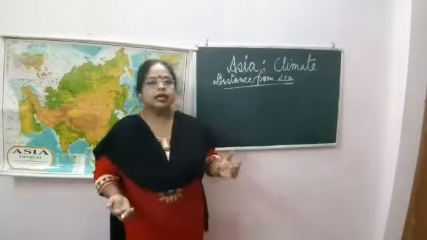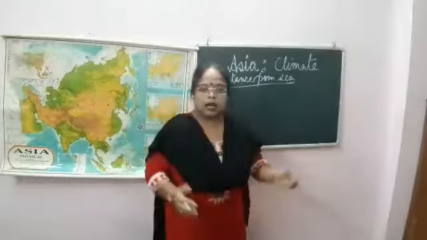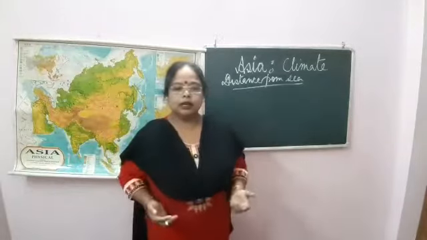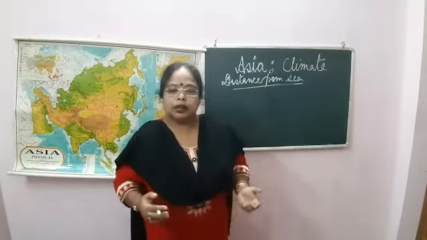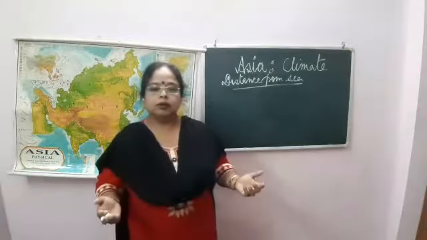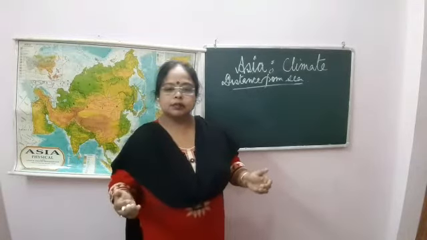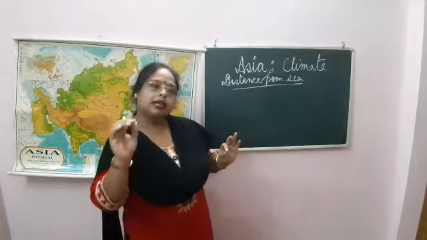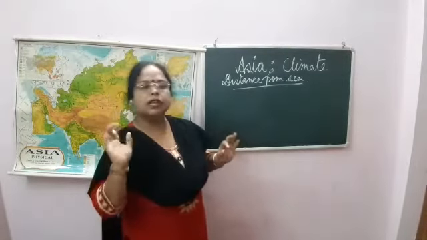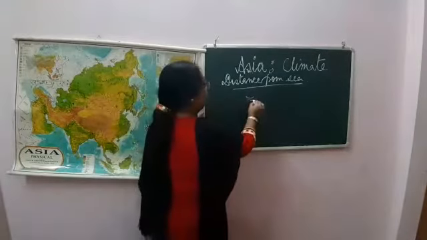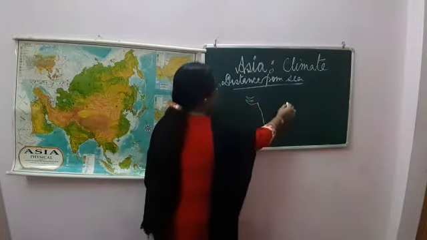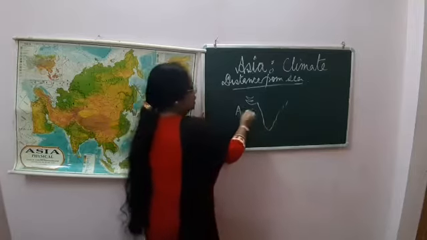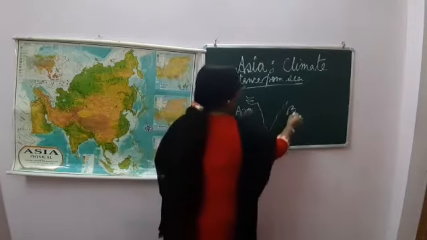Second is distance from sea. A large part of Asia lies more than 1500 kilometers away from the seashore. The vast area of the continent fails to experience a moderate climate. Suppose I take the example of India. What happens in India? Here is the Arabian Sea and this part is the Bay of Bengal.